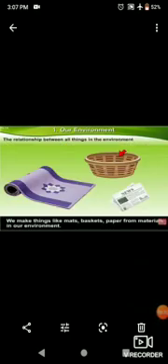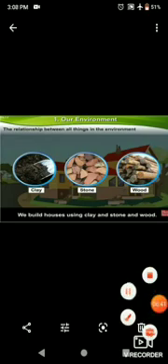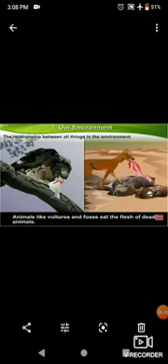We make things like mats, baskets, paper from materials in our environment. We build houses using clay and stone and wood. These materials too we get from our environment. Animals like vultures and foxes eat the flesh of dead animals. Thus, they clean the environment while they satisfy their hunger.